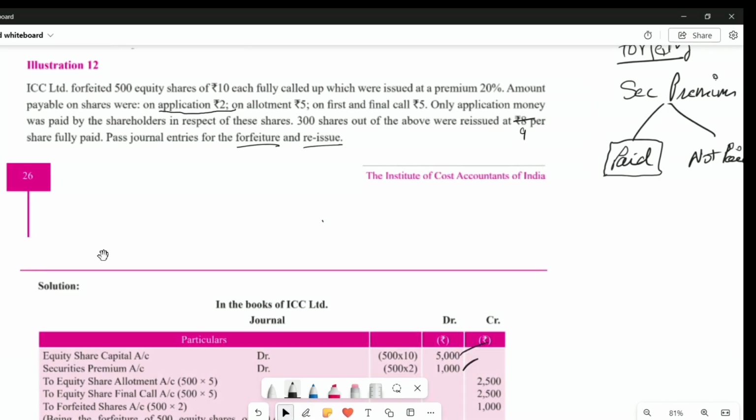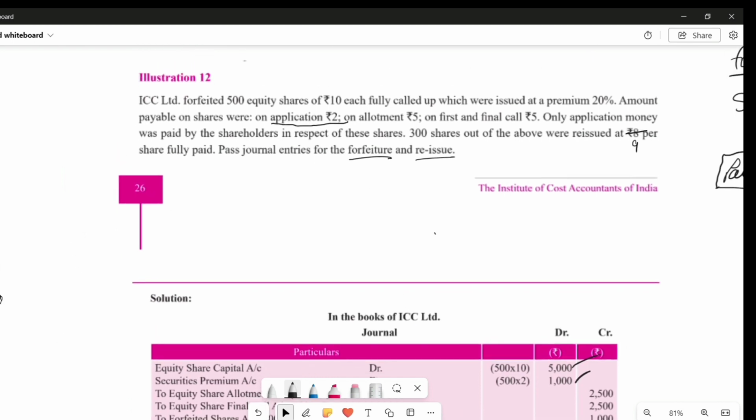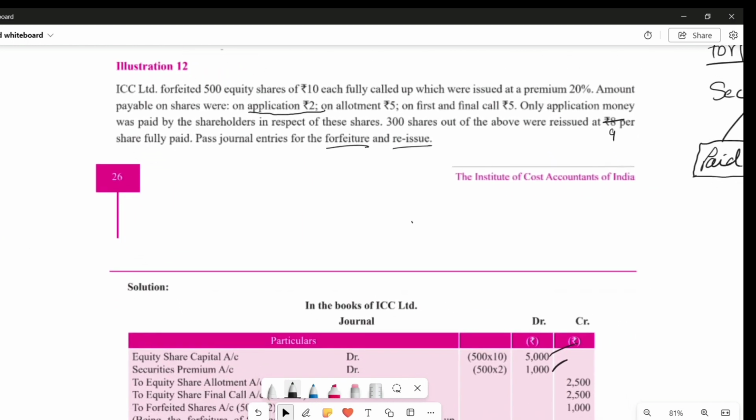Now comes the credit side. Credit side is to whichever way you want to go: to call scenario or to forfeited shares. To forfeited shares means what he paid. In front of to forfeited shares, you will write what he paid. And to call scenario means what he did not pay.